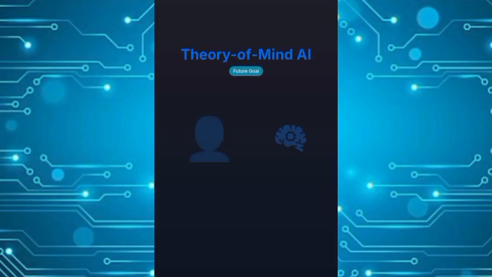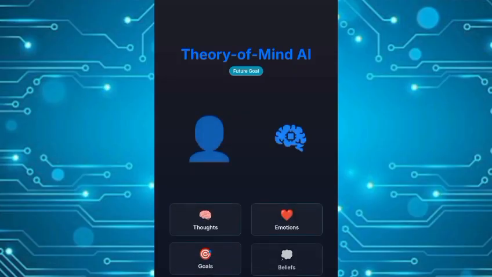Theory of mind AI is a future goal, not something that exists today. The idea is to build AI that can understand that people have their own thoughts, emotions, goals, and beliefs, and then adjust its behavior based on that understanding. For example, a theory of mind AI assistant would notice that a user is stressed or confused, change its tone, slow down explanations, or choose different actions, similar to how humans naturally read each other's feelings.